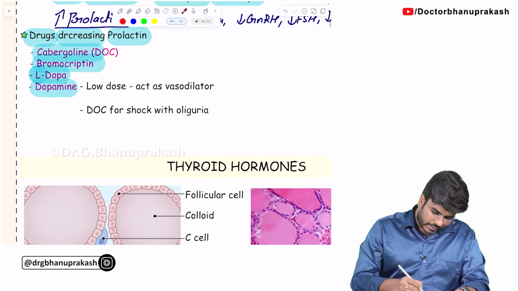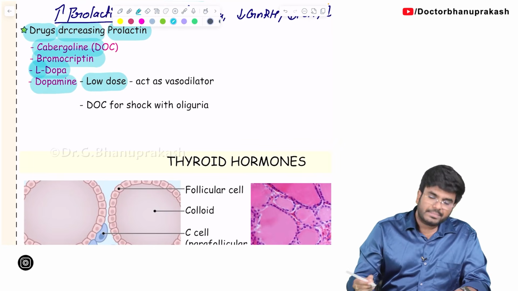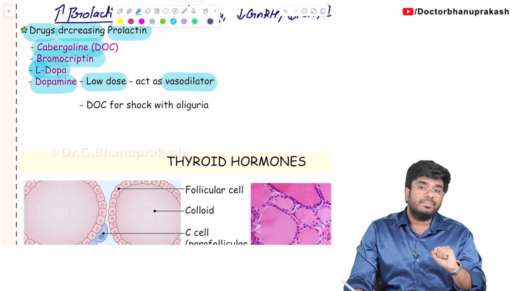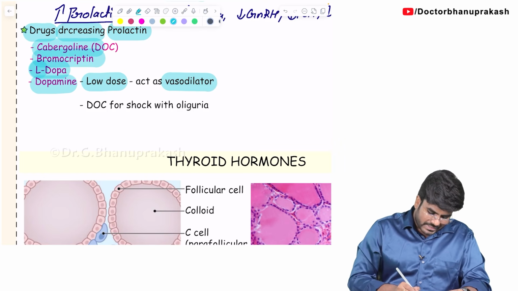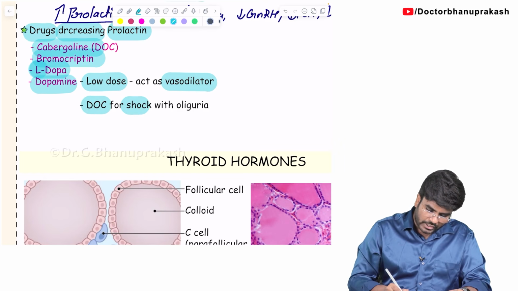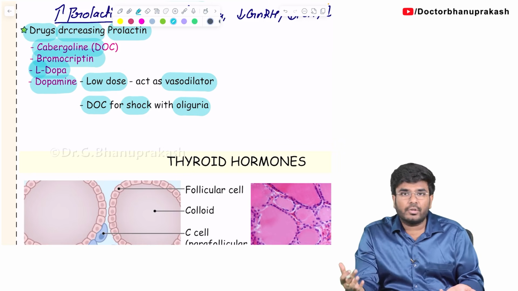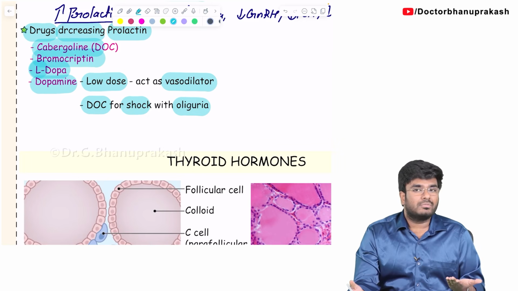Now, one more important point regarding dopamine: in low doses, it acts like a vasodilator, especially causing vasodilation of the renal blood vessels. That's why it is the drug of choice for shock with oliguria. If a patient has shock, there will be decreased renal blood flow, so there will be kidney failure.